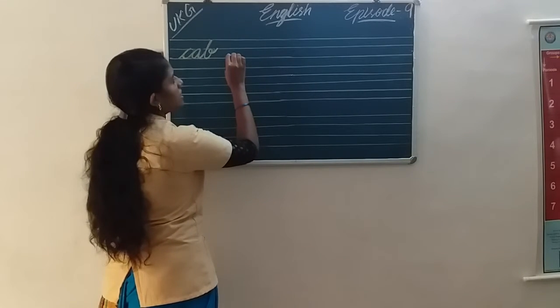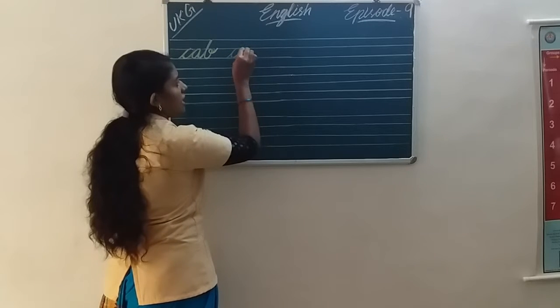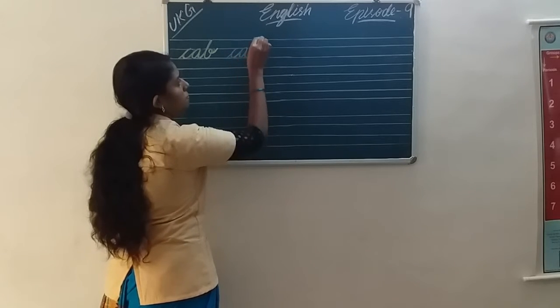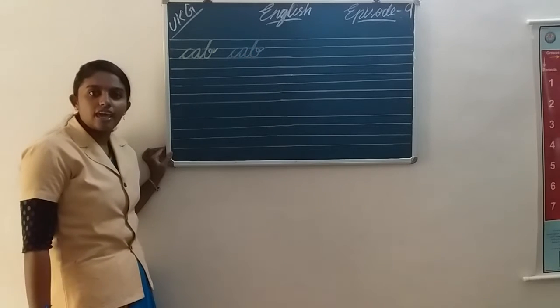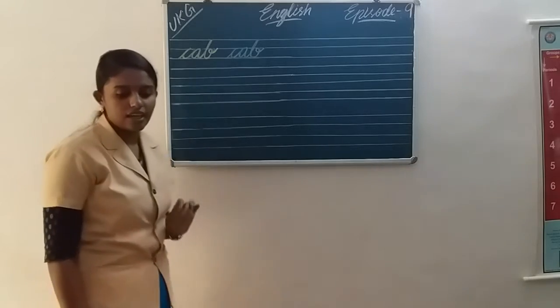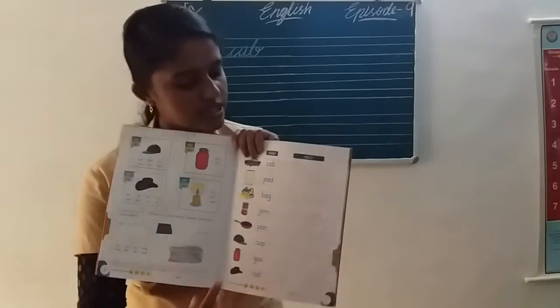Listen here. Start from the third line. C, A, B. C A B. Okay. Next word, here is a picture. What is that?